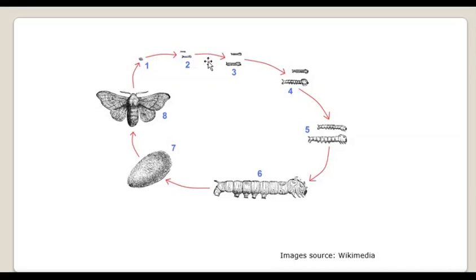So the first instar larva, after 6 to 7 days, sheds its old cuticle and enters into second instar larva. Again, after 6 to 7 days, it sheds its old cuticle. So second molting period, then third molting period, fourth molting period, and it results into fifth instar larva, right?